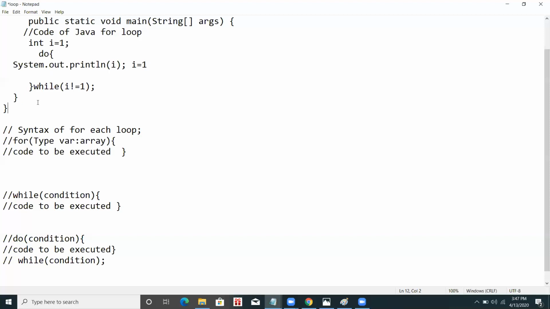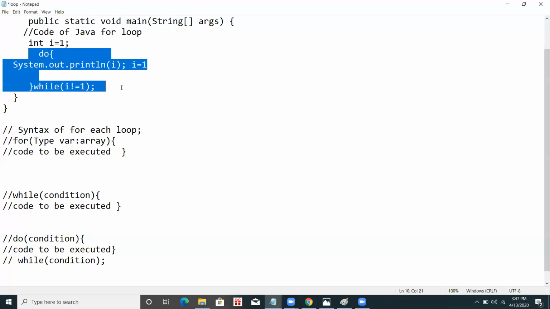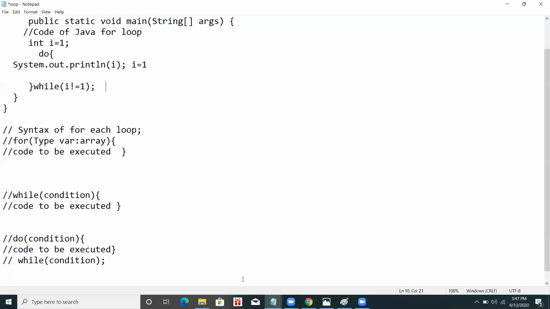So we can use the do while loop where we have to execute the loop at least one time. If we have to execute a set of instructions at least once, not dependent on conditions, and the loop should run at least one time, in that case I can use the do while loop. Simple and easy.